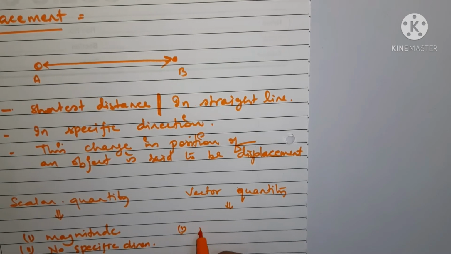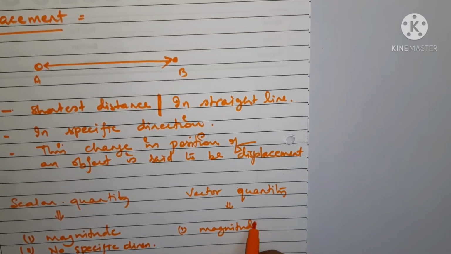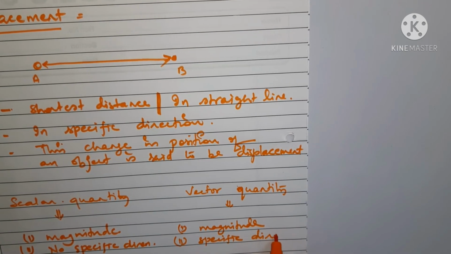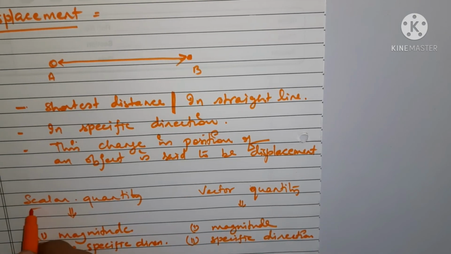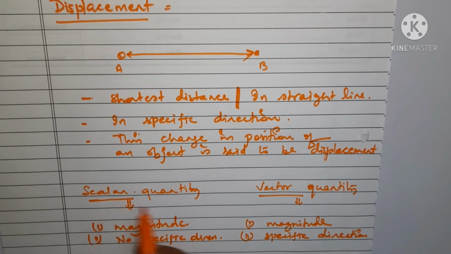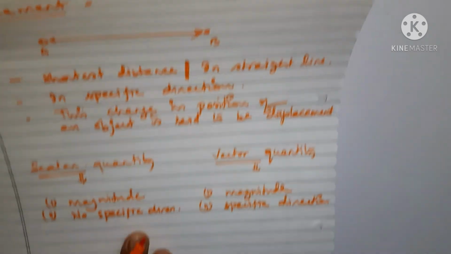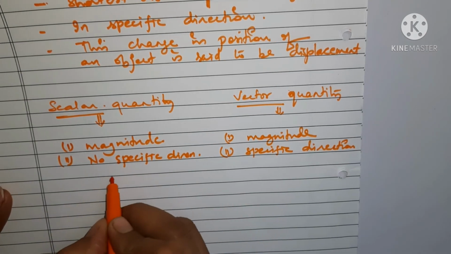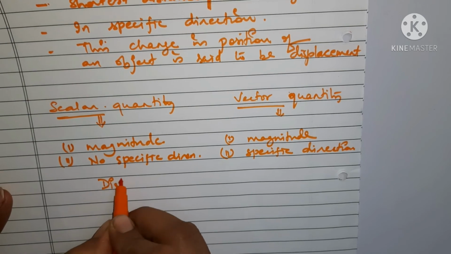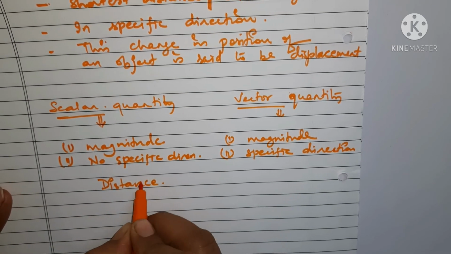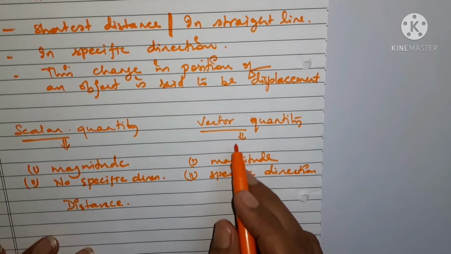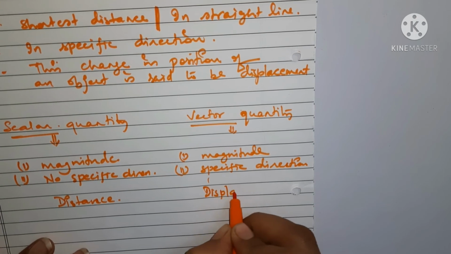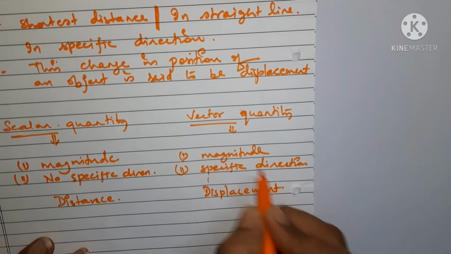But in the case of a vector, you have magnitude as well as specific direction. Now, with the help of this definition of scalar and vector, you can classify distance and displacement. Distance will fall into the category of scalar quantity, whereas displacement will fit into vector quantity.